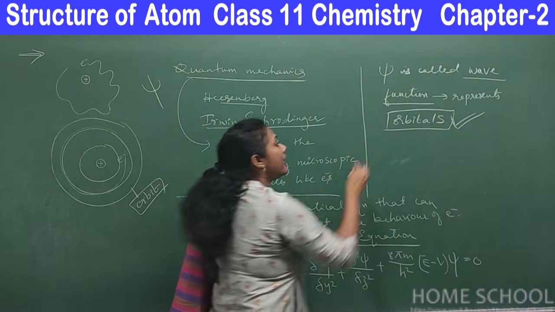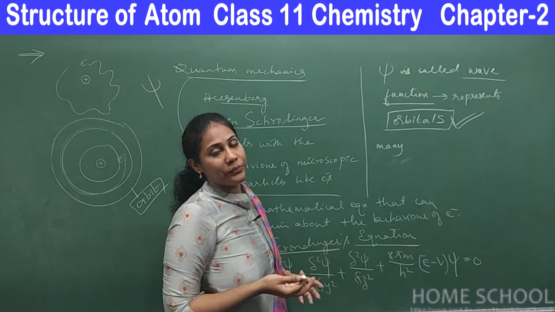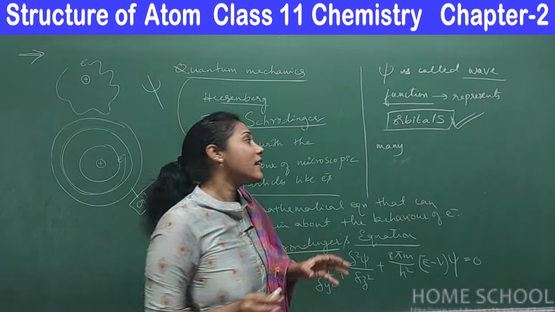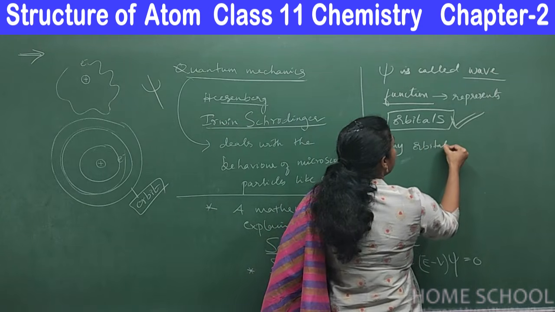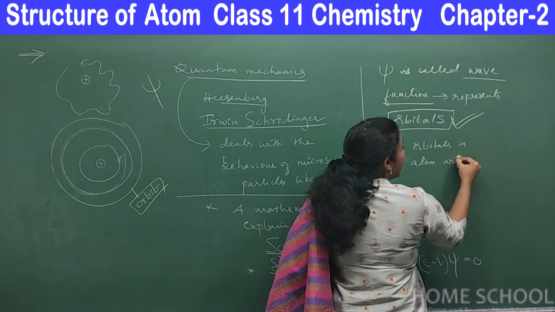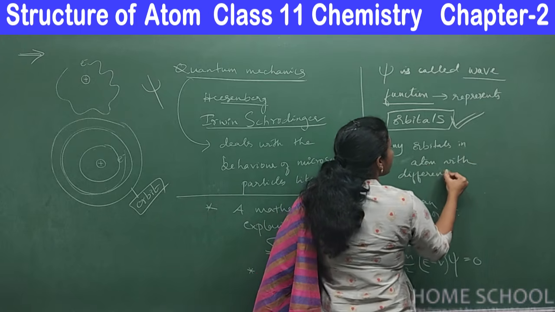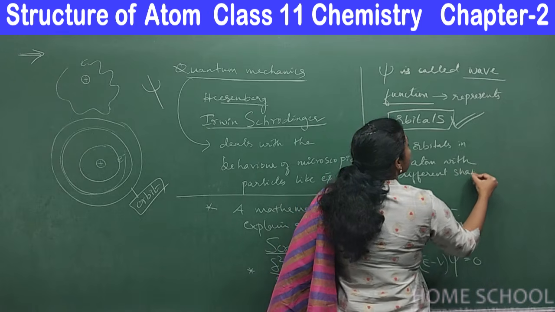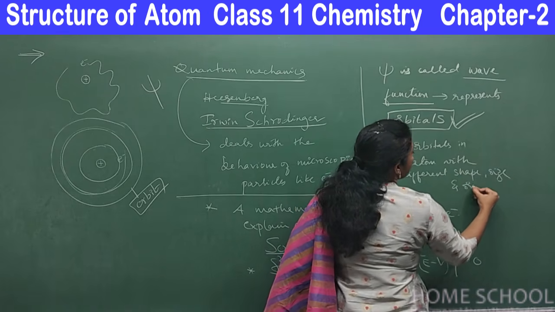There are many orbitals in an atom, with different shape, size, and orientation.